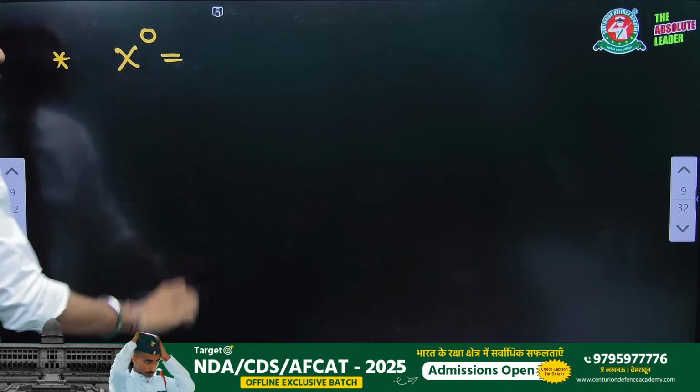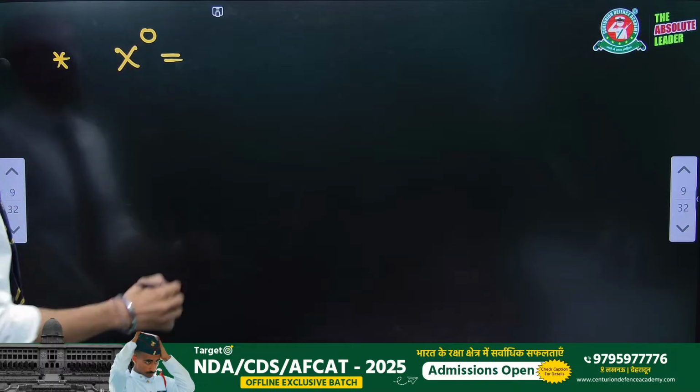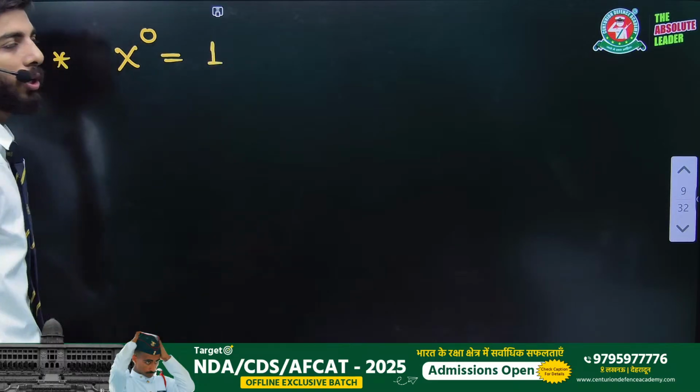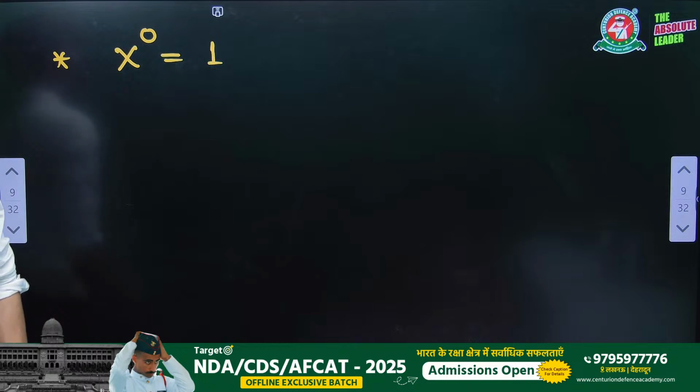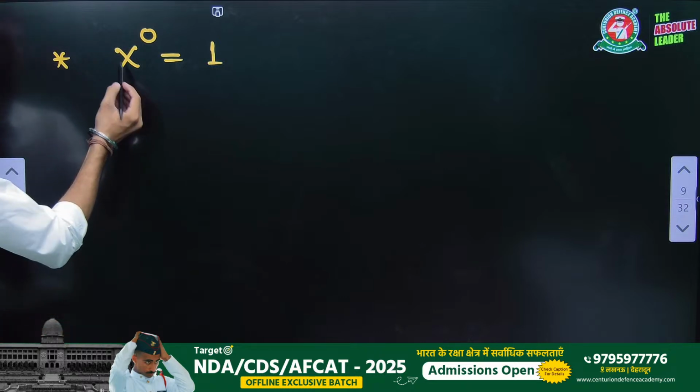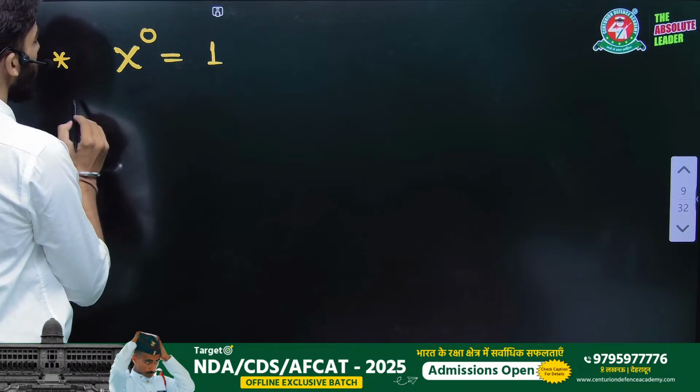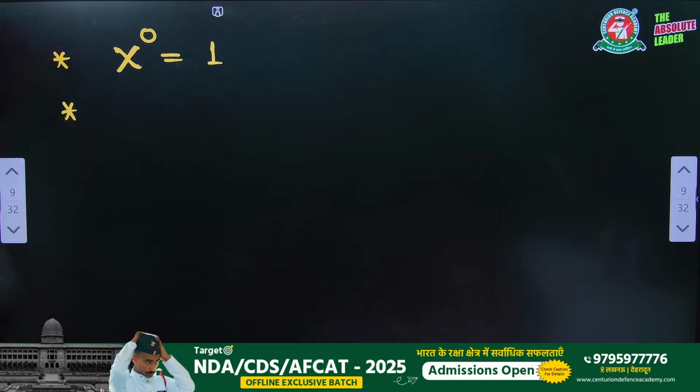Of course, this number should not be 0. When a power is 0, then the answer will be 1. Always the answer will be 1, right? A very simple thing, but of course you should know. If we take a power 0, then the answer will be 1.